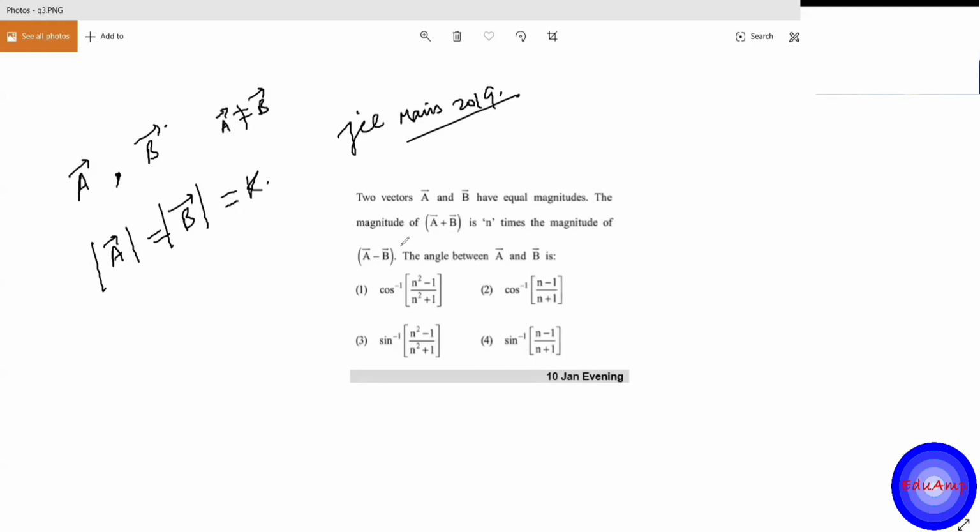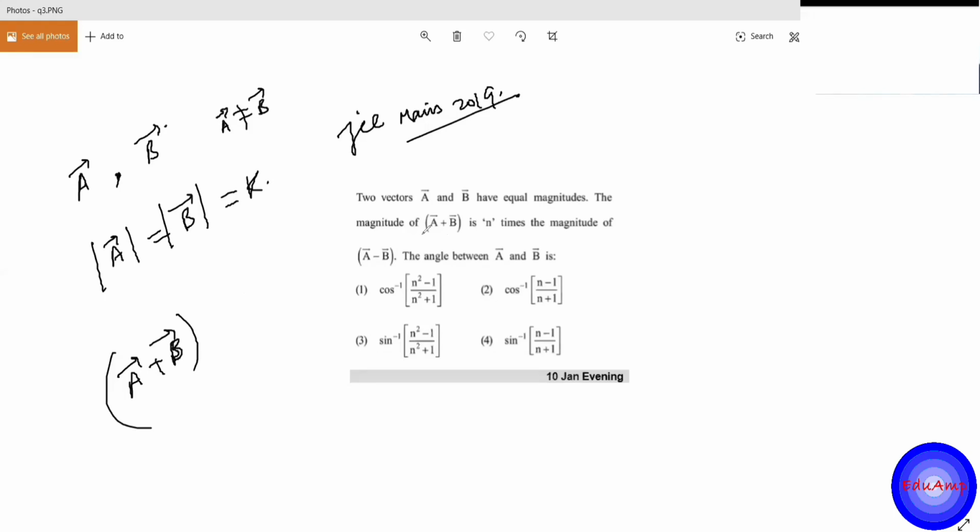Now this A plus B, the sum of two vectors, is also a vector. The difference of two vectors is also a vector. When you add apples with apples, you get apples, right? Likewise, you add two vectors, the result is a vector. So A plus B is a vector. It may not have the same direction as A or B, and it need not have the same magnitude as A or B or anything. It is some different, third vector.